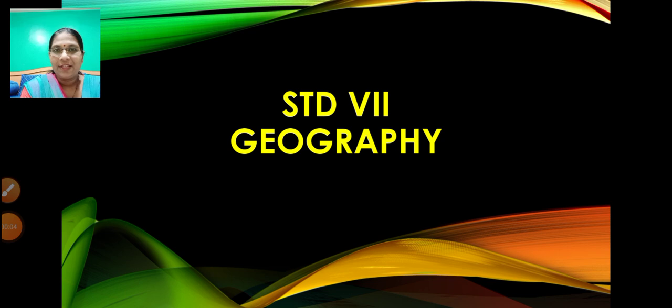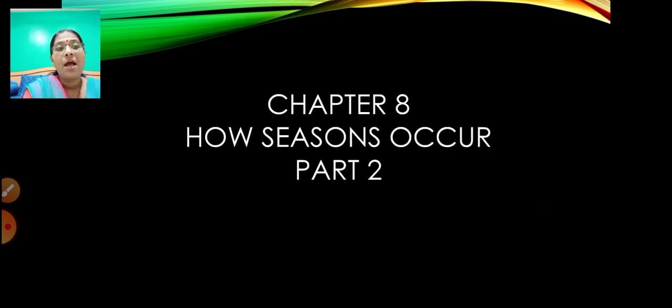Let's go ahead with our geography lesson today. Before we do, let's have a recap of the very first lesson you had done in geography, How Seasons Occur, part 1, which you learned at the beginning of the first term. Now we are going to learn the second part of the same lesson, chapter 8, How Seasons Occur, part 2.